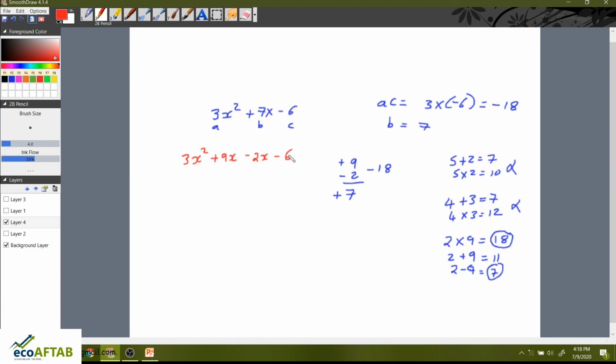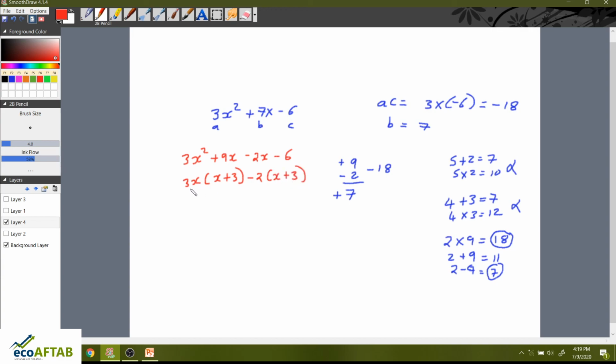So here friends, the next step will be taking the common factor out. So I will take 3x outside, what remains inside is x plus 3. Similarly, here I will take minus 2 outside, what remains inside is x plus 3.